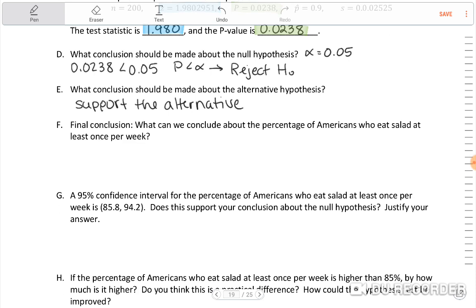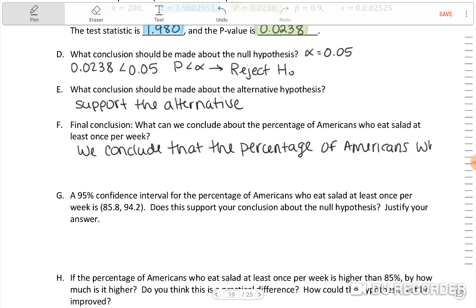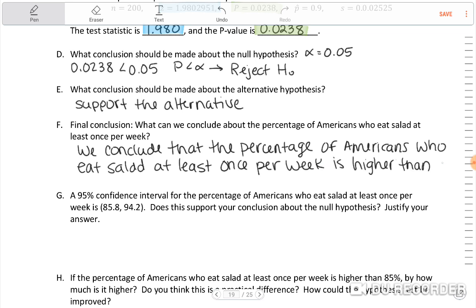So, we conclude that the percentage of Americans who eat salad at least once per week is higher than 85%.